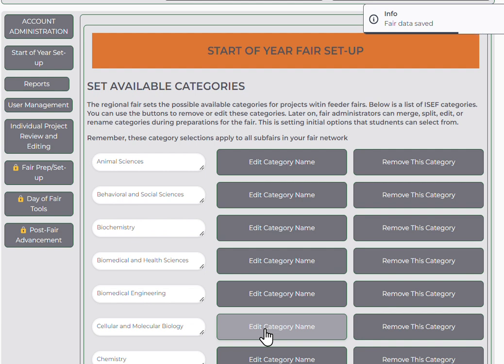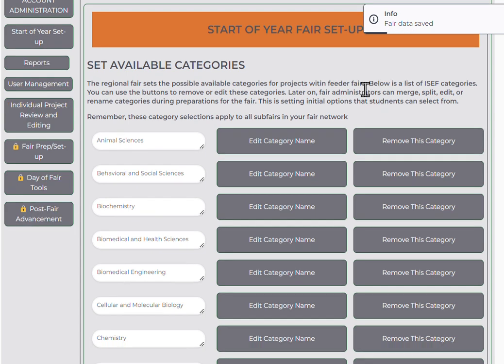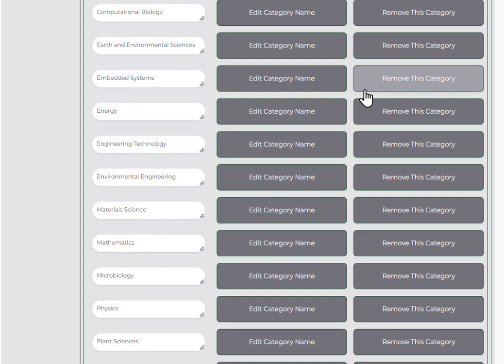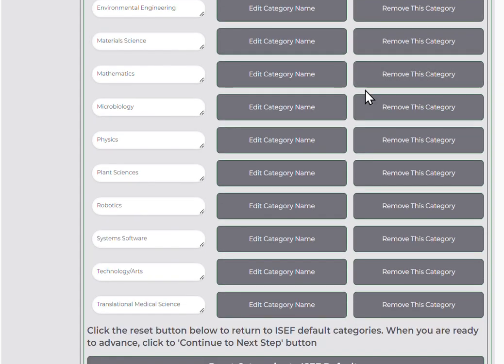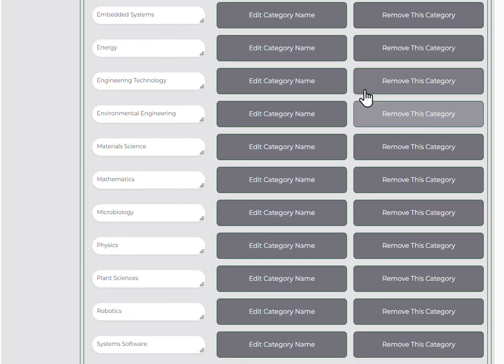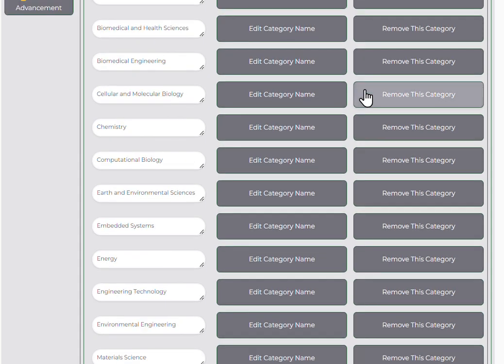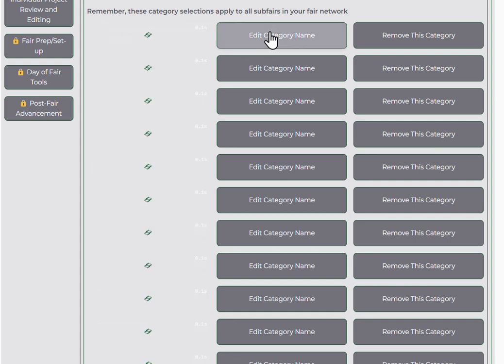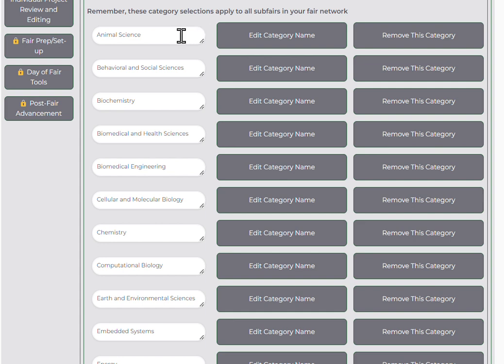Now I'm going to set my available categories for the fair. It defaults to showing me the official ISEF categories, which are mostly named the same way they are in ISEF, except for a few longer ones I've adjusted. If you wanted to edit a name, you should do the edit first and then hit edit category name, and then it would save that.